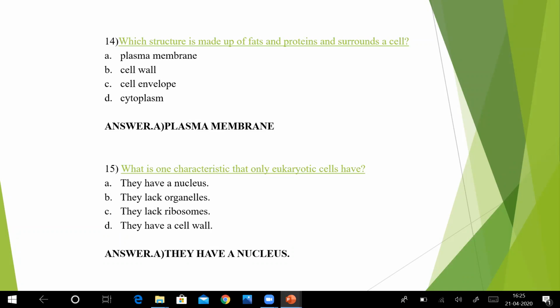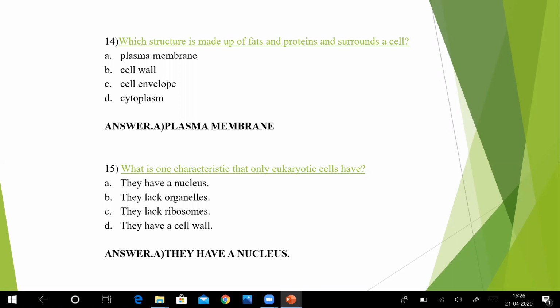Again, I'm repeating the question, which structure is made up of fats and proteins and surrounds a cell? Obviously plasma membrane surrounds the cell, but cell wall also surrounds the cell, but cell wall is made up of cellulose. So here plasma membrane is the right option. Cell envelope, no. Then we have cytoplasm, this is also wrong. Cell wall is wrong. The correct option is plasma membrane.